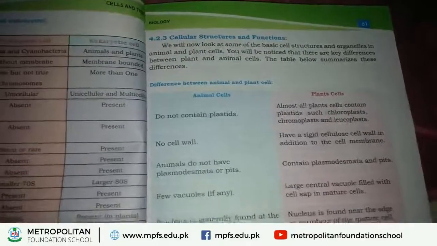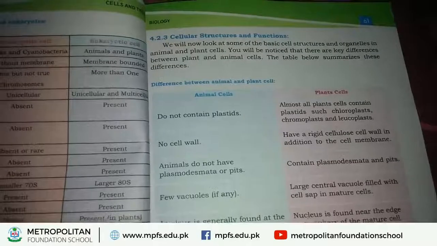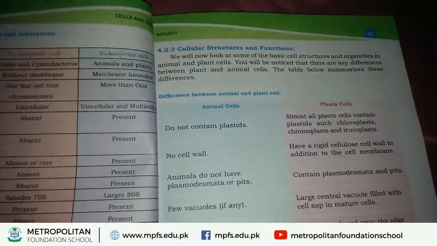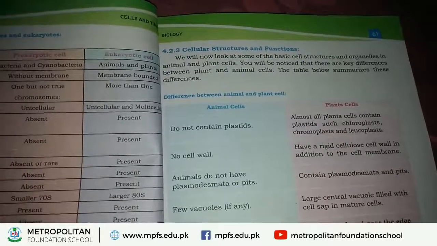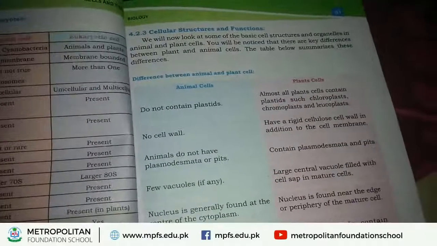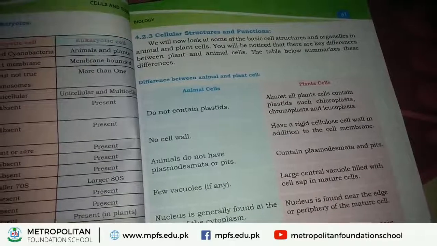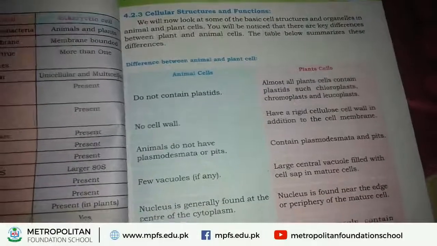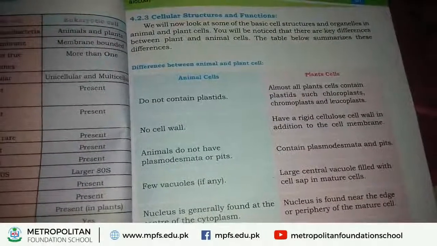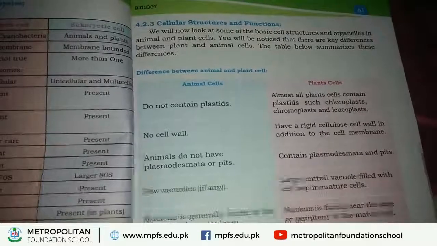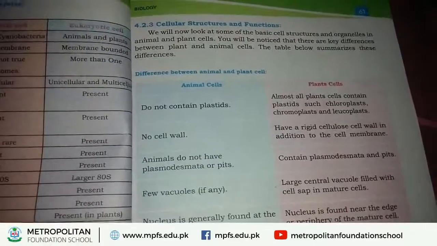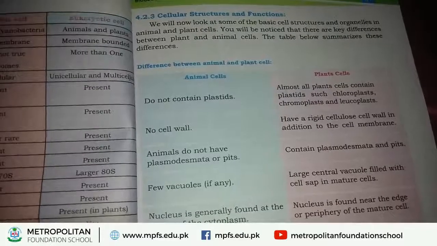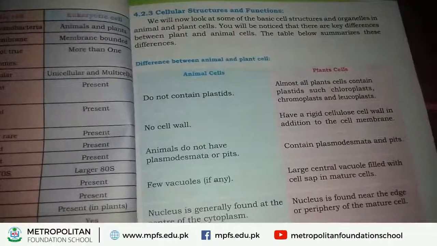Plastids are special structures which are found only in plant cell. In these plastids, different pigments are present. There are different types of plastids present in plant cell, and they contain different pigments and provide different colors to different parts of the plant.